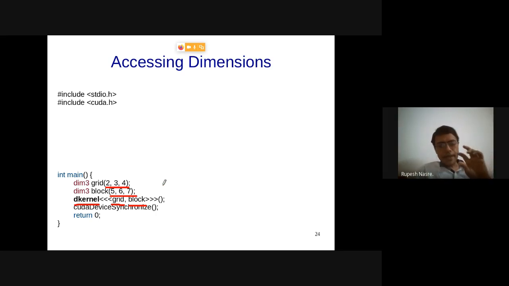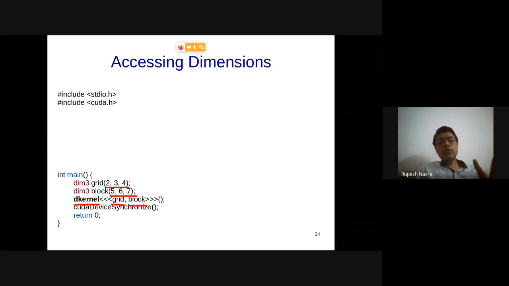What that grid essentially means is that gridDim.x is 2, gridDim.y is 3, and gridDim.z is 4, which means that blockIdx.x is going to range from 0 to 1. blockIdx.z is going to range from 0 to 3. Within each block, there are threads. How many threads are there within the block? 5 into 6 into 7. Those many threads are there within each block.